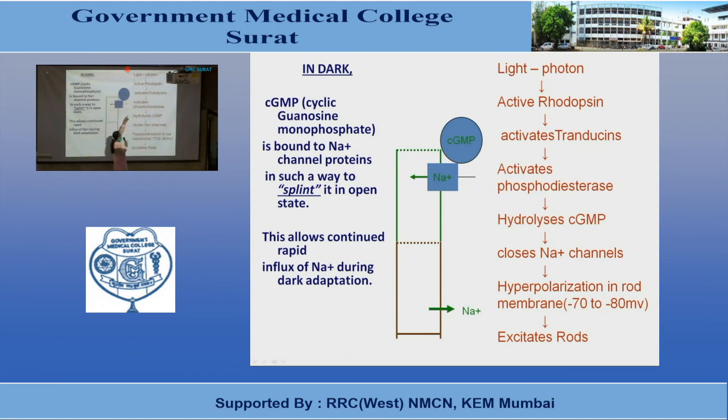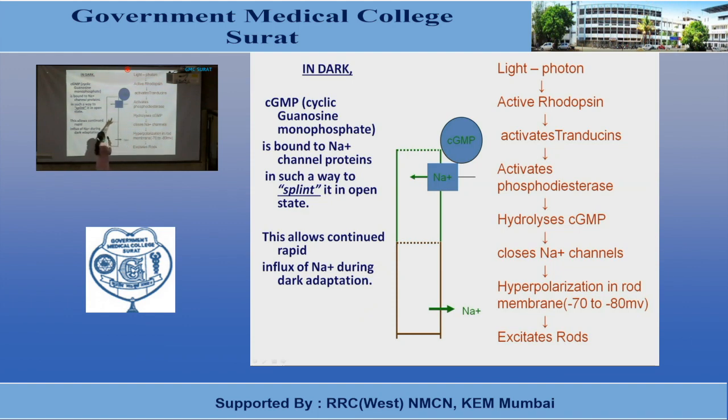Many of these molecules of activated transducin will in turn activate many molecules of the enzyme phosphodiesterase. Once the phosphodiesterase enzyme is activated, it will cause hydrolysis of cyclic GMP.